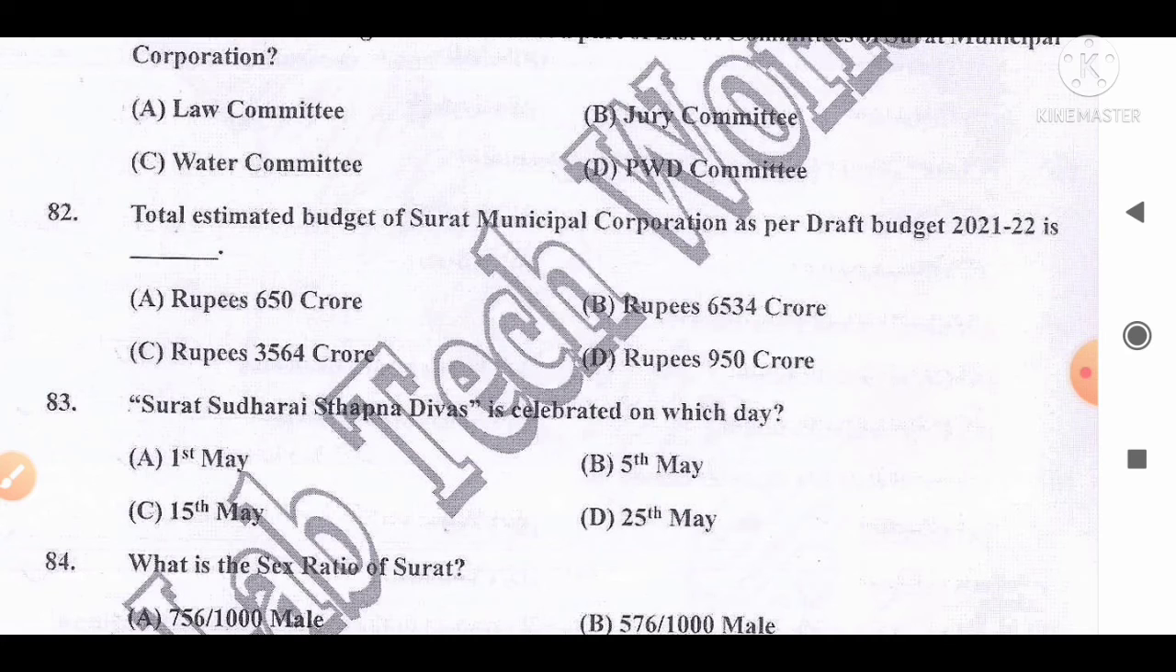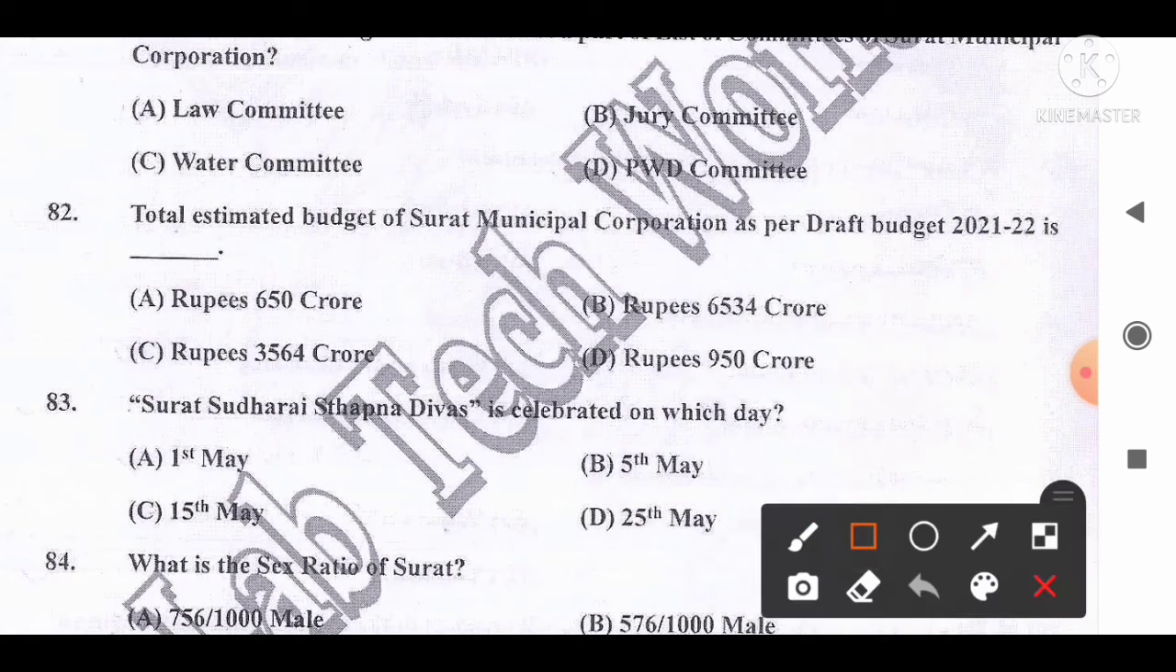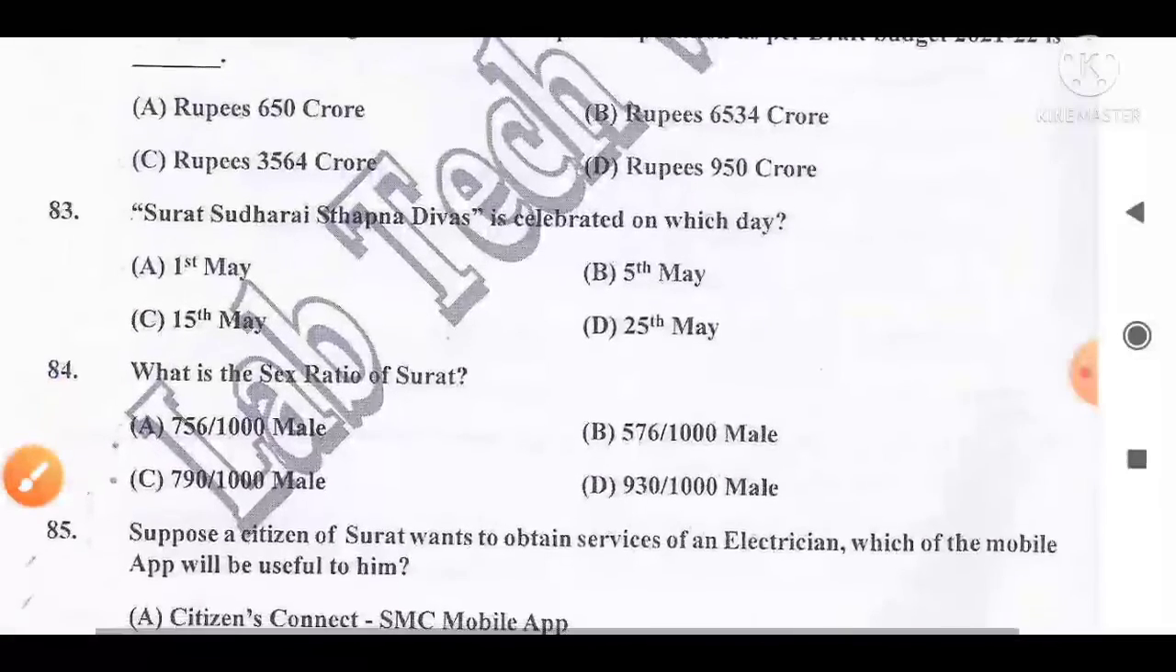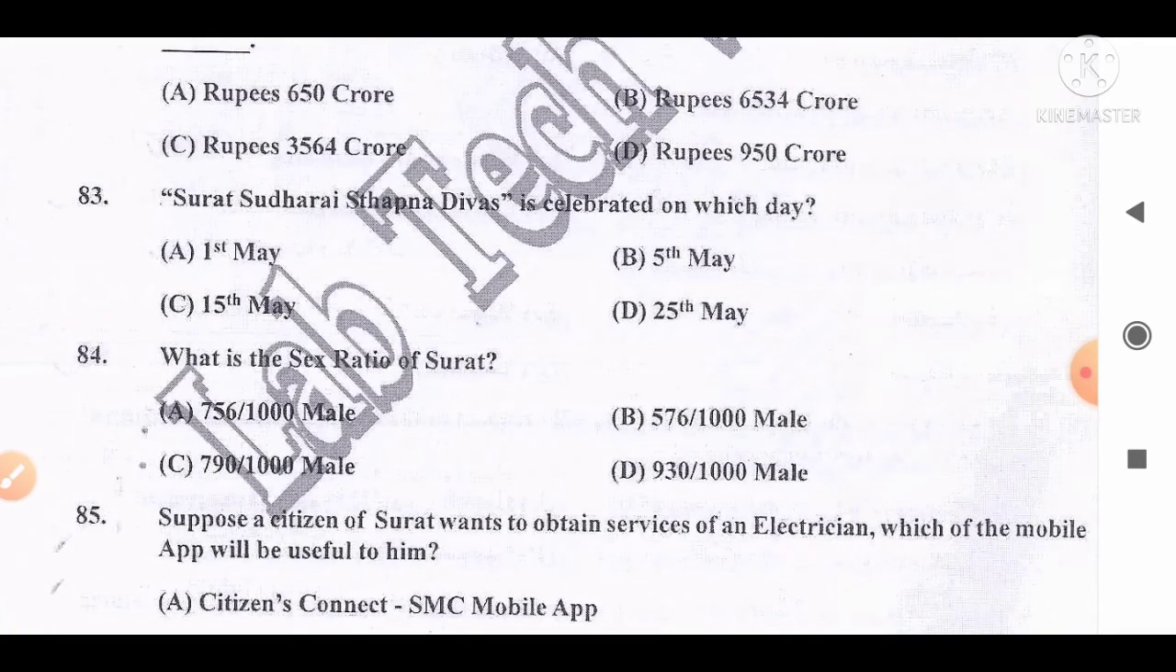Total estimated budget of Surat Municipal Corporation as per the draft budget 2021-22 is dash. The options are A. Rupees 650 crores, B. Rupees 6,534 crores, C. Rupees 3,564 crores, and D. Rupees 950 crores. The correct answer is option B. Rupees 6,534 crore is the estimated budget as per the draft 2021-22 of Surat Municipal Corporation. So option B is the correct answer. Move to the next question, number 83.